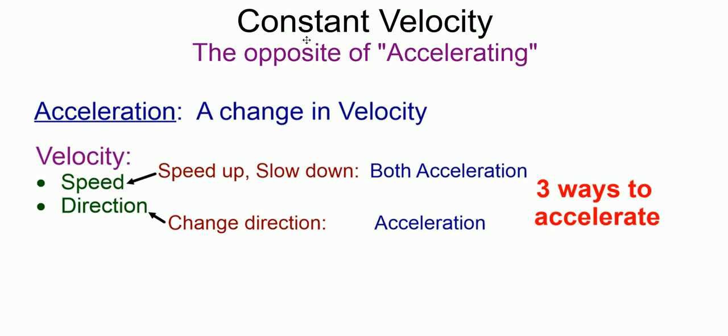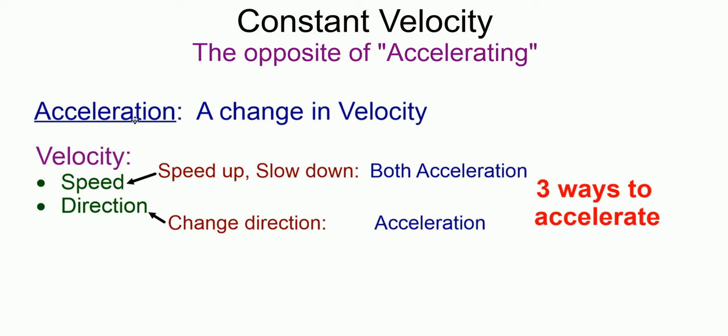So there is this very simple term called constant velocity. Simple, so simple you might think it's not really worth discussing, but we need to. There are a few things you need to know about it. One way of describing constant velocity is by saying it's the opposite of accelerating.